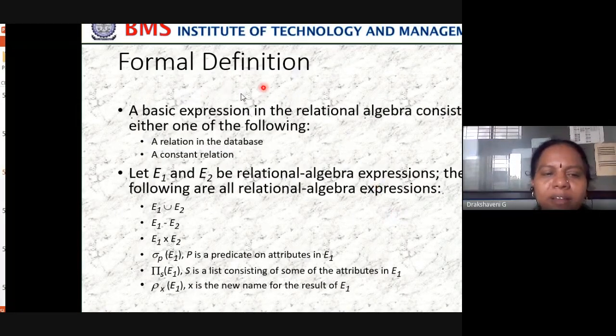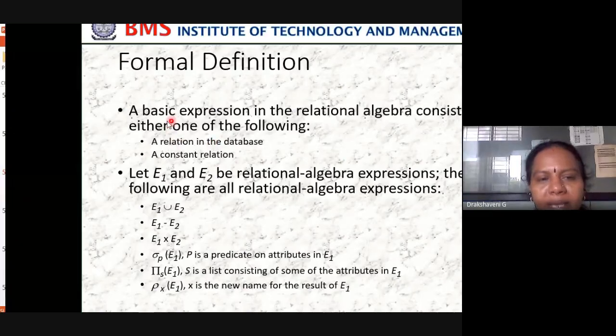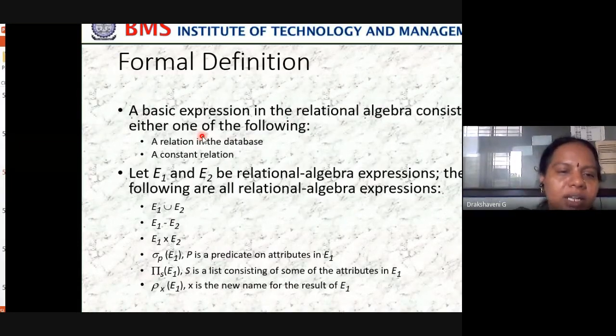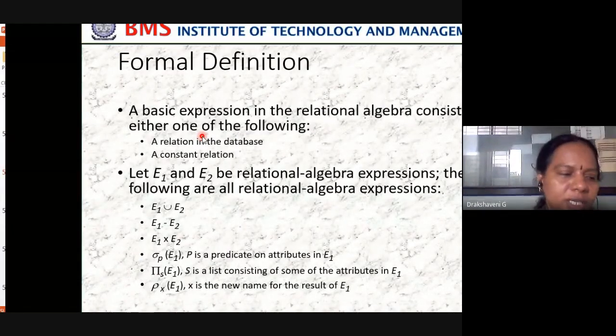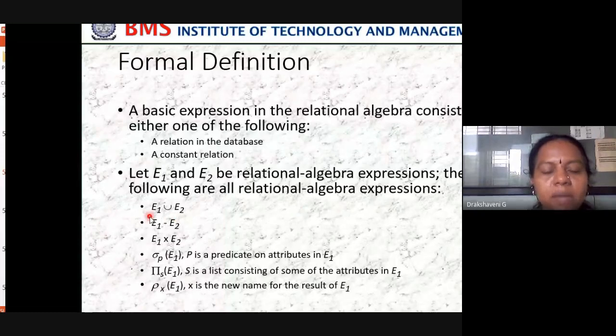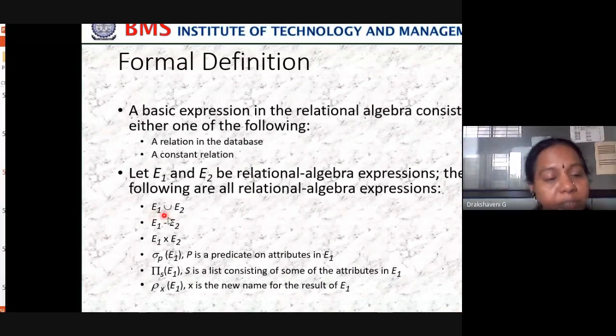So now the formal definition of the relational algebra. A basic expression in the relational algebra consists of either one of the following: a relation in the database, or a constant relation. Let E1 and E2 be relational algebra expressions. The following are relational algebra expressions. What is E1? E1 is one relational expression. Union, another relational expression.